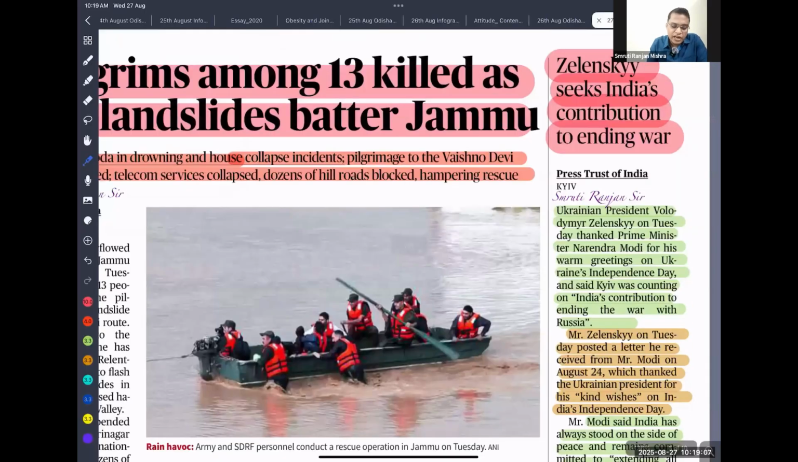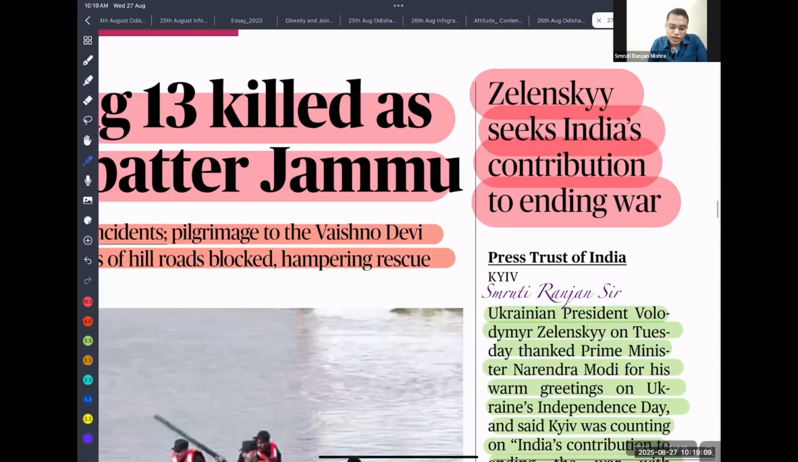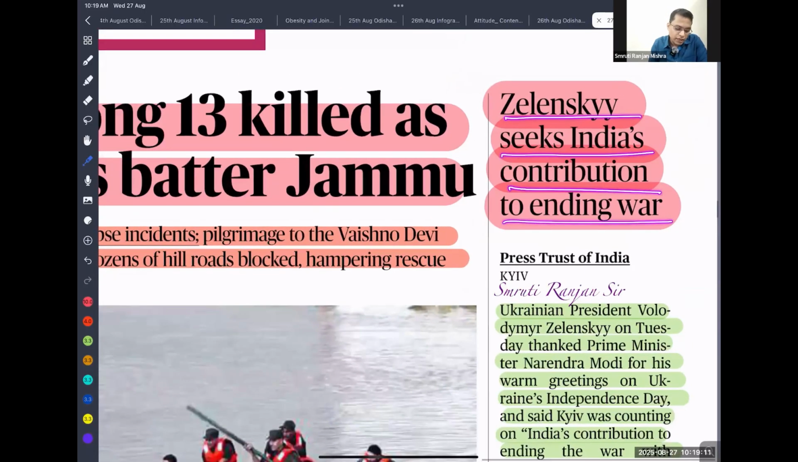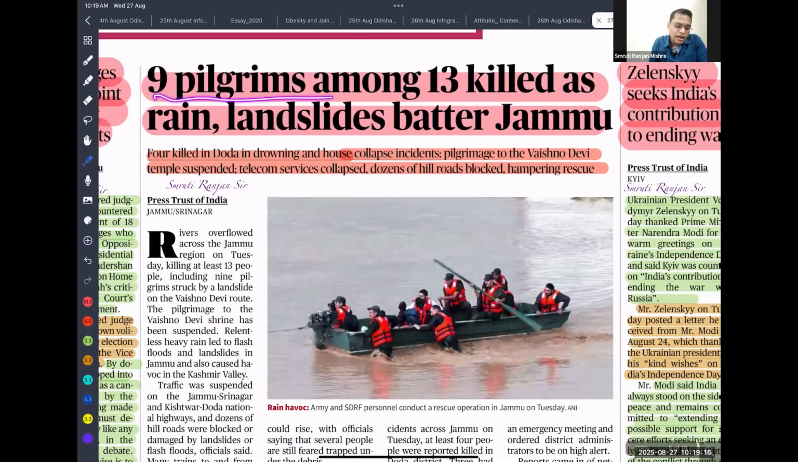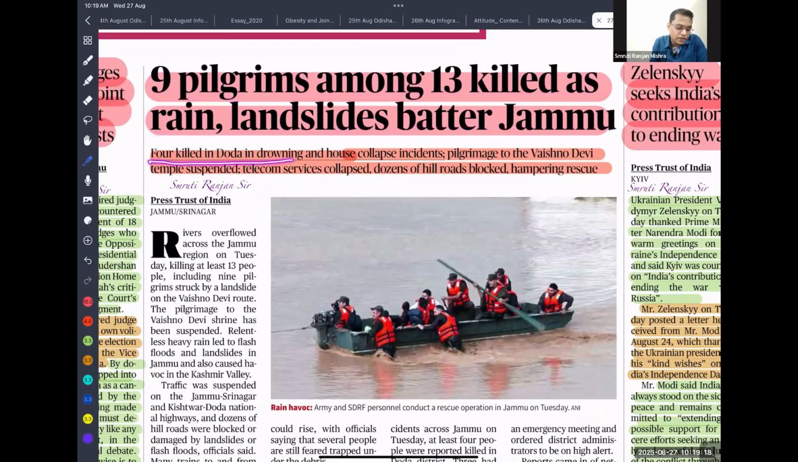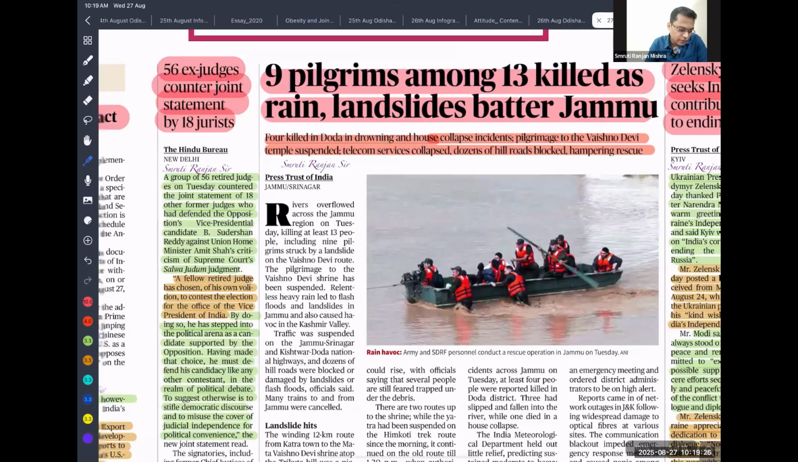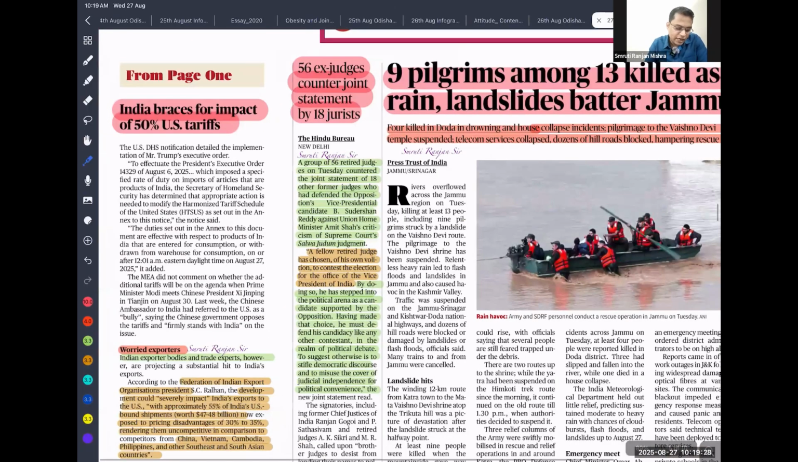So Ukrainian President Zelensky seeks India's contribution to end this war. Okay, that is very important. Next, 9 pilgrims among the 13 killed as rain and landslides batter Jammu and Kashmir. 4 killed in Doda in drowning and house collapse incidents. The Vaishno Devi Yatra is halted, and so many people have died there. चलिए, next article देखते हैं.